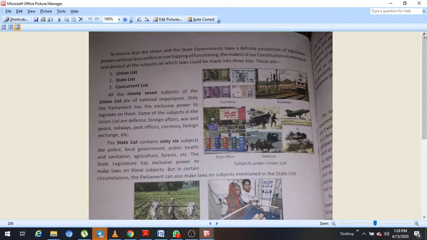No state will make laws on these subjects which are included in the union list, and these are subjects like defense, foreign affairs, war, peace, railways. You have never seen that on railways the Bihar government or UP government are making law, or regarding defense of the country any state government are making law. It is made by the parliament. So that is union list.